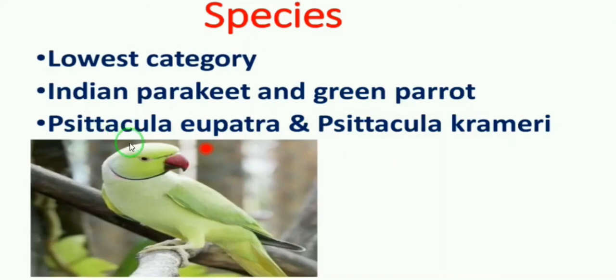Both belong to the same genus, Psittacula, but to different species, eupatra and crameri, because of slight variations. Understand, children? So species is the lowest category.